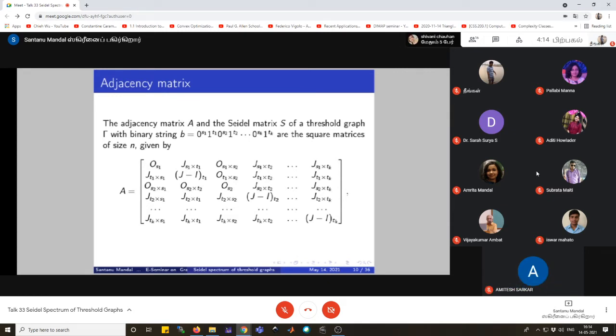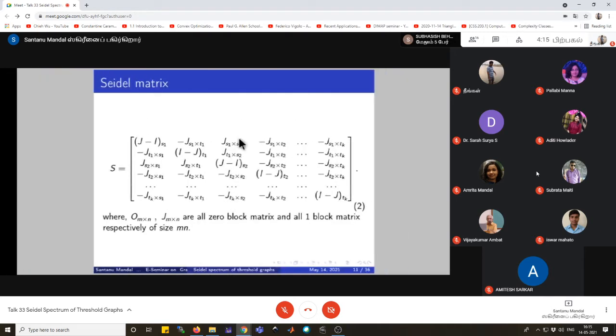The adjacency matrix will be given by these matrices, where 0 of S1 is the square matrix of size S1, and J of S1 cross T1 is the block matrix of size S1 cross T1 in which all elements are 1, and the Seidel matrix will be given by these matrices.